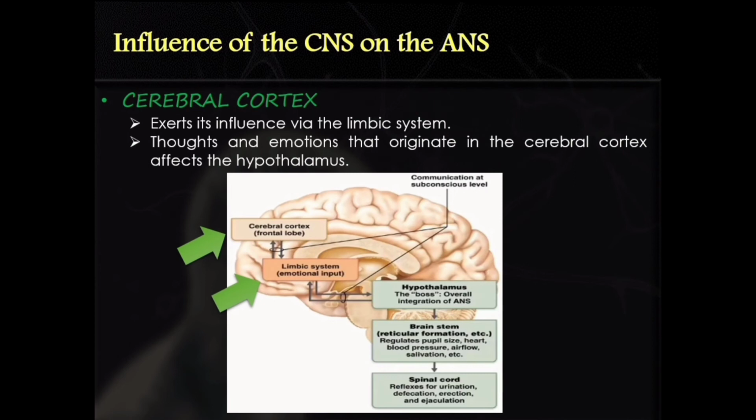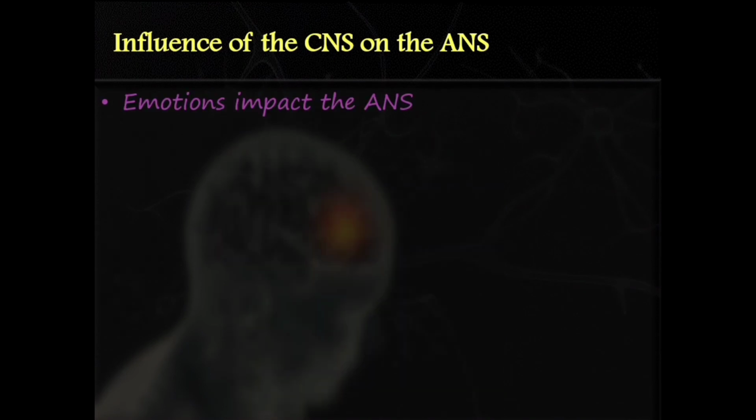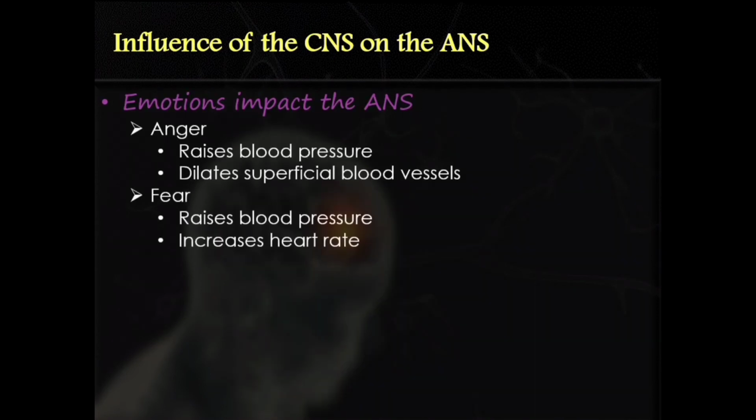So information is sent to the cerebral cortex, and output is sent from the cerebral cortex to the hypothalamus via the limbic system. So thoughts and emotions that affect the autonomic nervous system are passed to the hypothalamus via the limbic system. This is how anger can raise blood pressure or dilate blood vessels in your skin, and how fear can raise blood pressure by increasing heart rate.